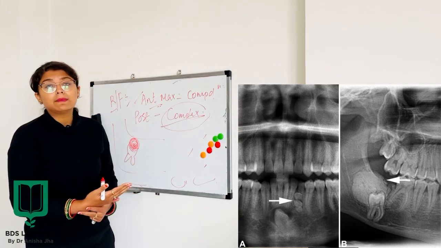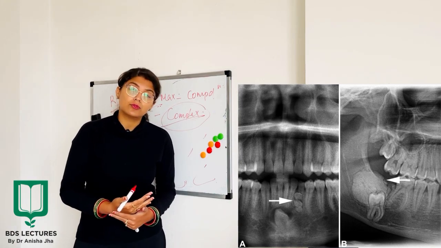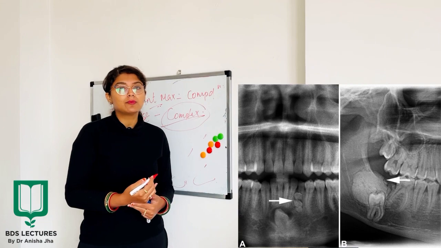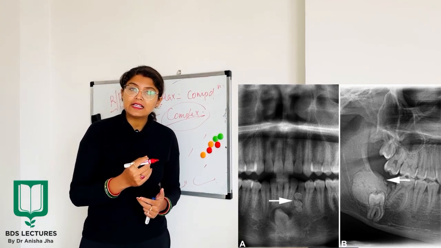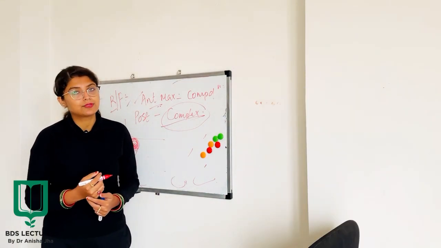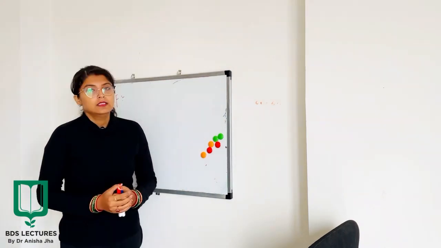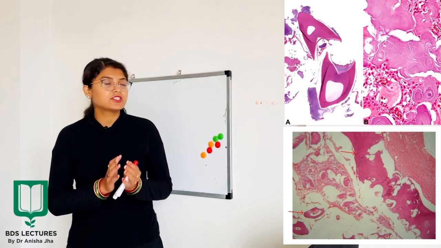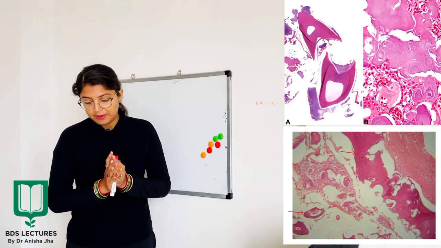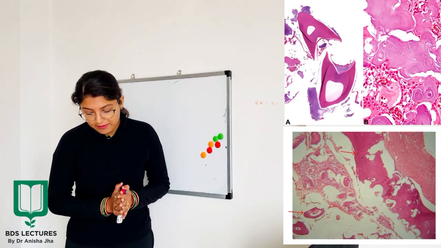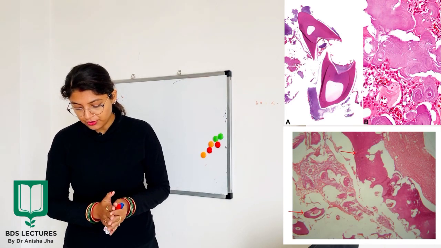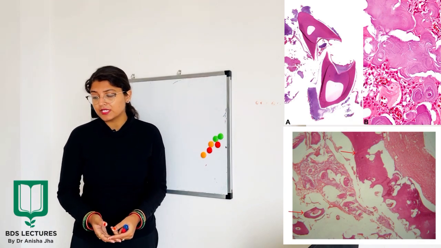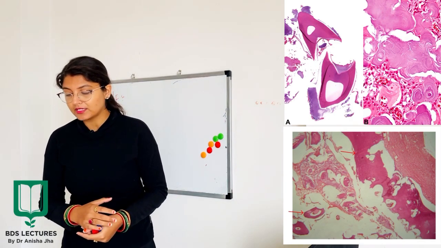So this was all about the radiological features of odontoma, which is very much important so as to diagnose the odontoma, since clinically the odontomas are usually asymptomatic in nature. Now coming to the histological features of odontoma, which is not much spectacular, but the normal appearing enamel, dentine and pulp tissue along with cementum, which may or may not exhibit a normal relation to one another, are found.